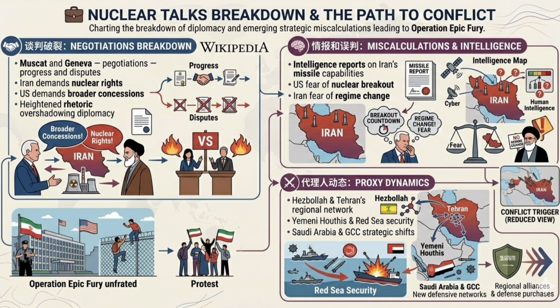Miscalculations and intelligence. Intelligence reports on Iran's missile capabilities. U.S. fear of nuclear breakout. Iran fears regime change and containment. Proxy dynamics. Hezbollah and Tehran's regional network. Yemeni Houthis and Red Sea security. Saudi Arabia and GCC strategic shifts.